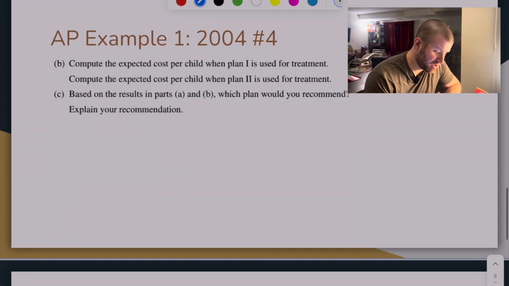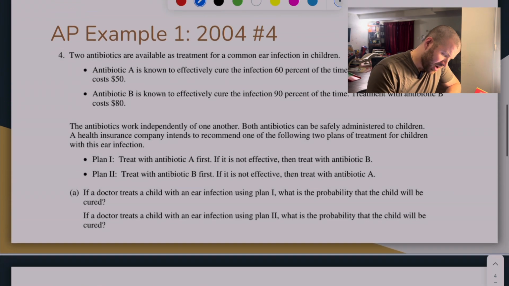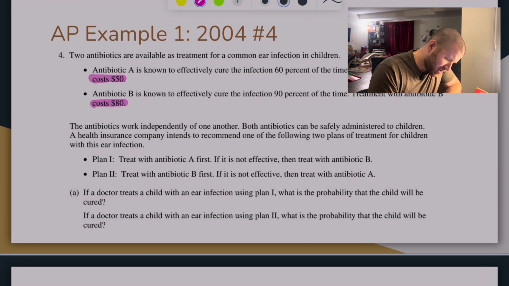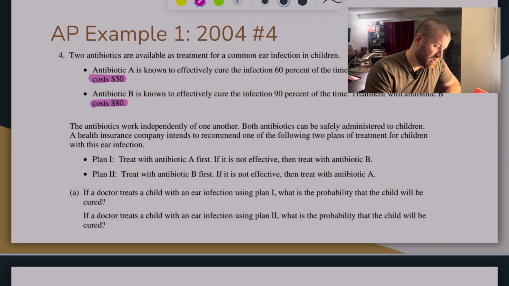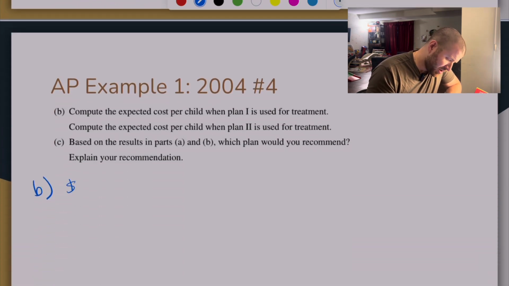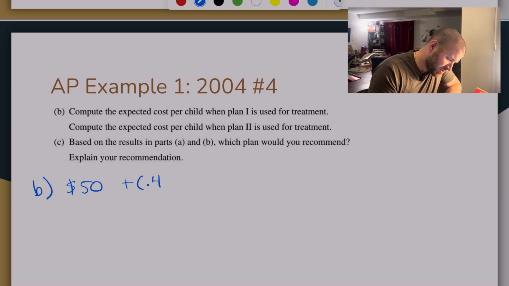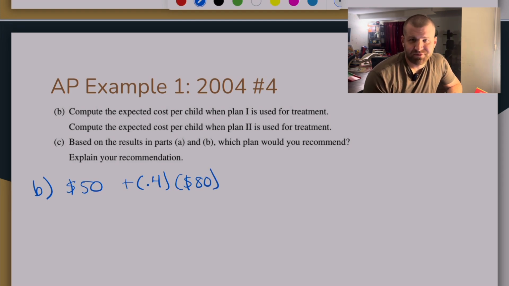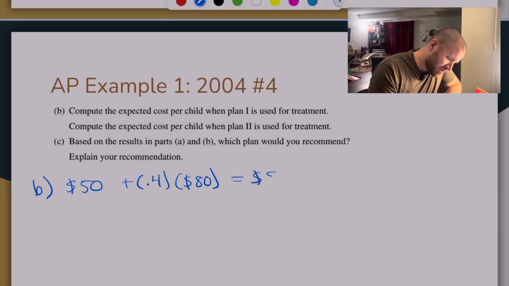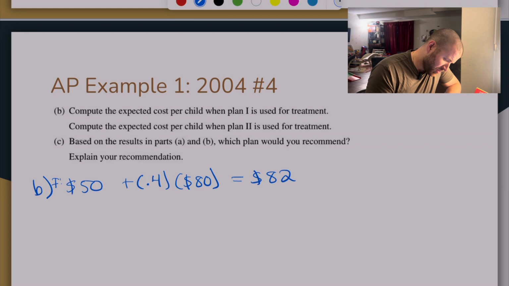Now, if we look at part B, oh, okay, so now let's compute the expected cost. If we take a look back at the question, antibiotic A costs $50, antibiotic B costs $80. And so, for plan one, we start with antibiotic A, so I know I gotta pay the $50 up front, and then there's a 40% chance that I gotta pay the $80 for antibiotic B, right? Maybe A doesn't work. This comes out to be $82. So again, this is plan one.